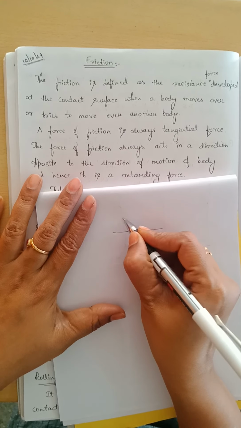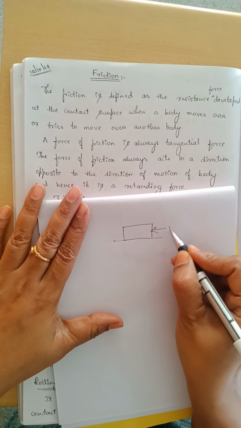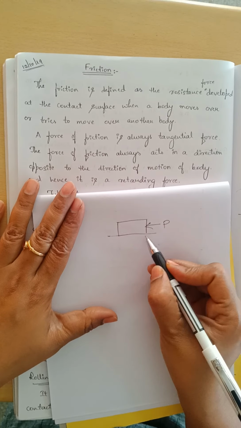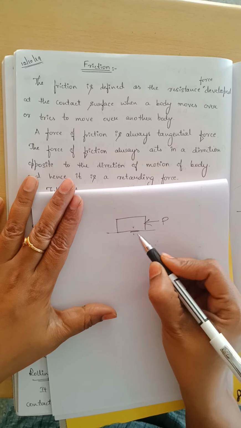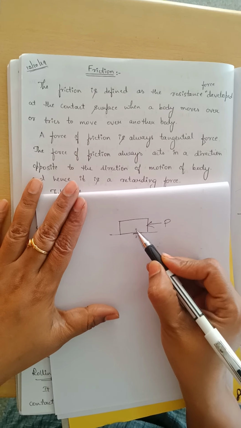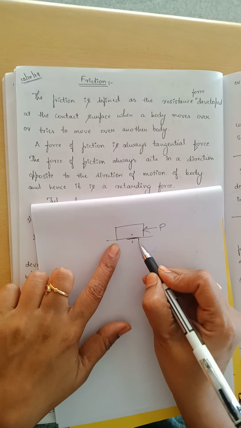Suppose a block is placed on a horizontal plane and you are applying the force P. Whatever resistance force is developed between these two contact surfaces, the resistance force developed between the block and the floor is nothing but friction.